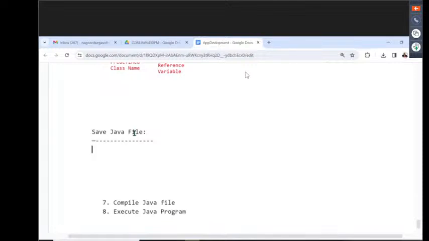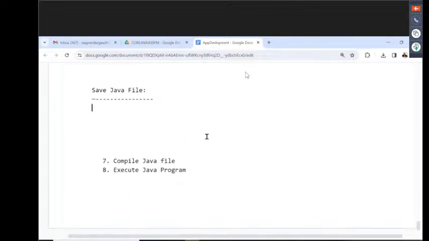Similarly, an editor is required. After installing the editor, next we need to write the Java program. To write a Java program, what knowledge is required? I have given the minimum information. After writing the Java program, we have to save it into our system. After that only we compile the program, and after that only we execute it. Right or not? Now observe carefully. Save the Java file, that is what we have to do. How are we going to save the Java file?